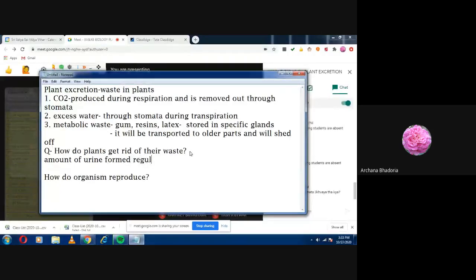So now children, you all know the amount of urine formed is quite different in different seasons. Okay, I want someone to tell me. Lalit Meena will tell me. Lalit, do you find that in all the seasons the amount of urine formed is the same?